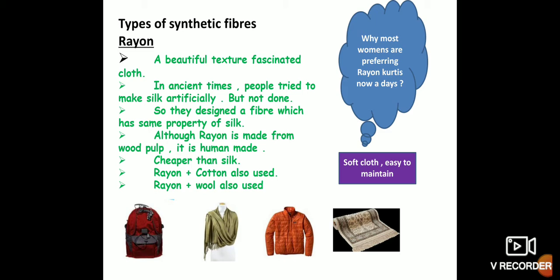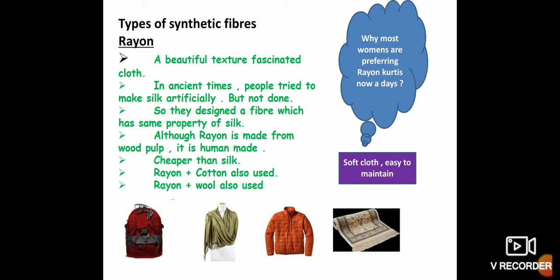In ancient times, people tried to make artificial silk. Actually, silk comes from silkworms, isn't it? But people tried to produce artificial silk, and it was not done.